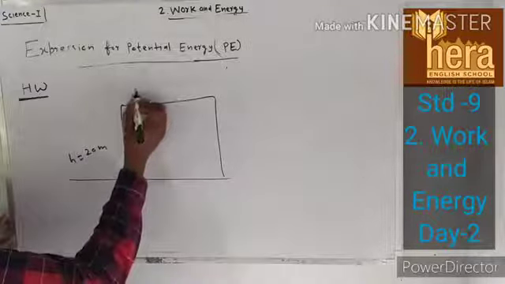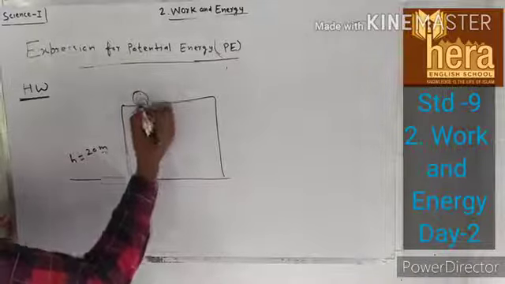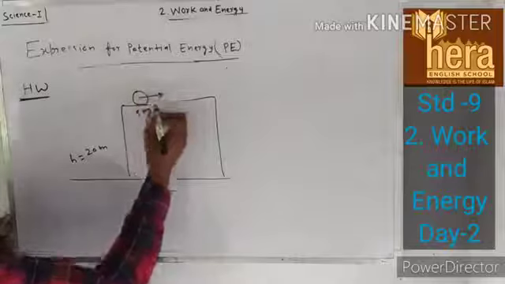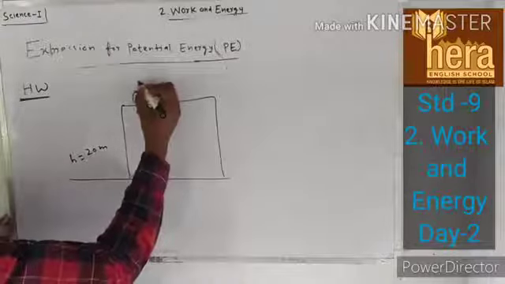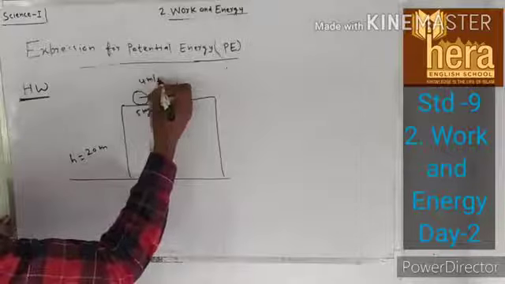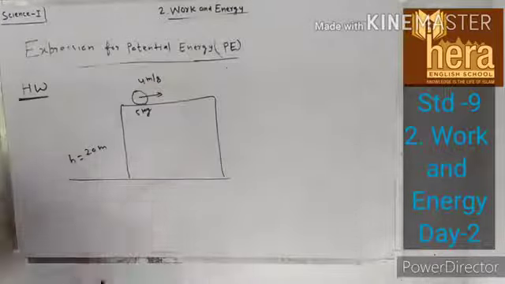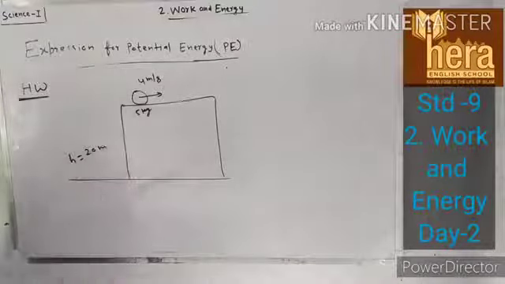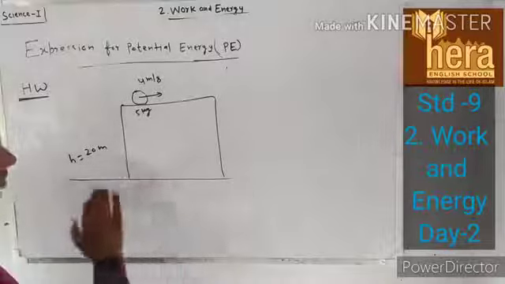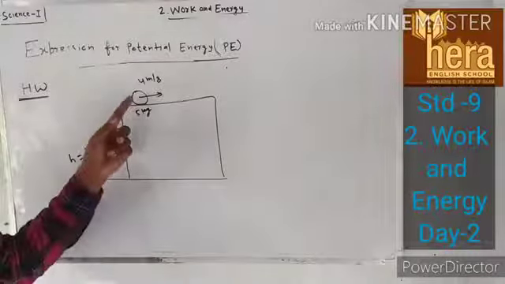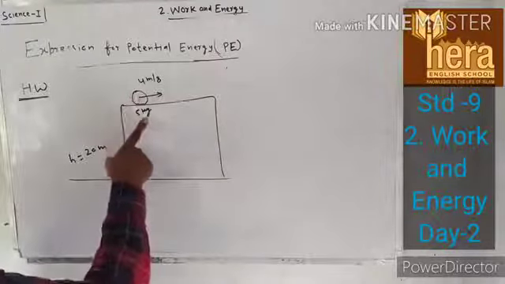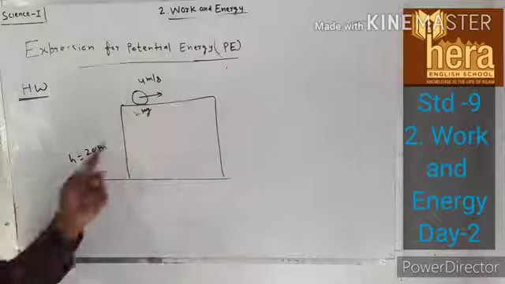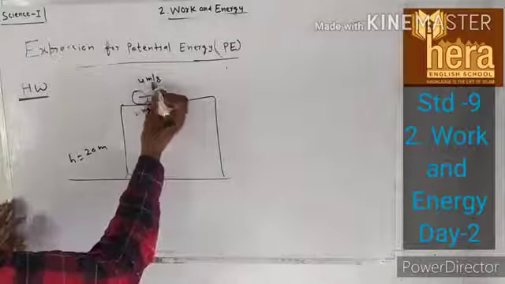Here is one ball of mass 2 kilogram. This is the ground surface. They are moving with the velocity of 4 meter per second.